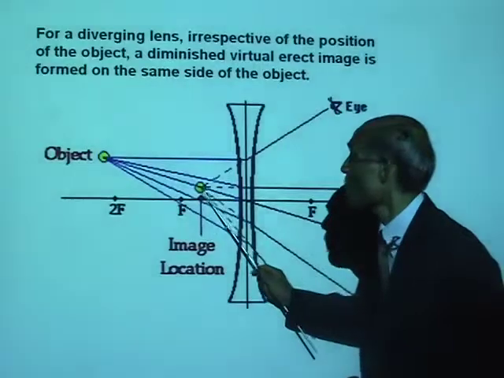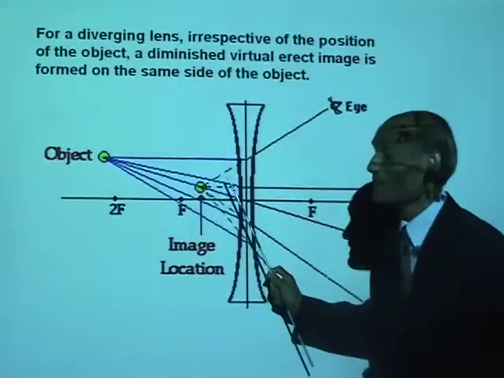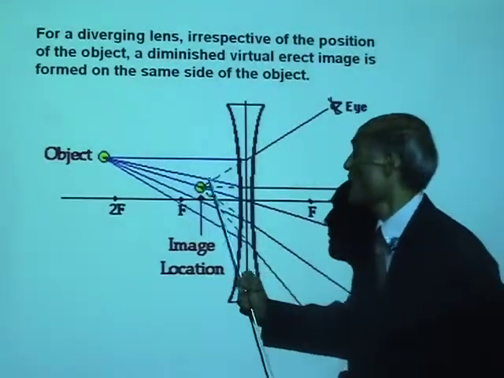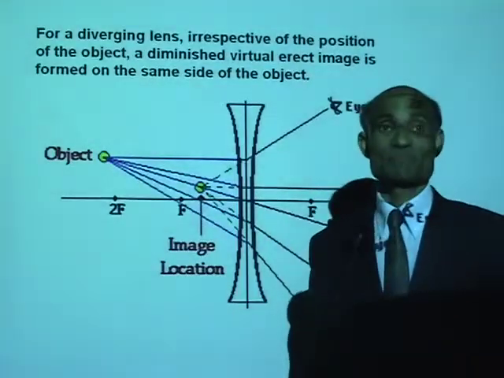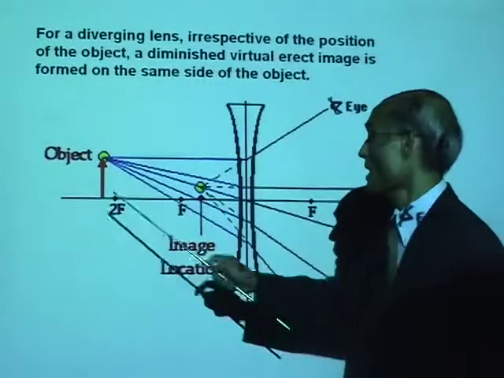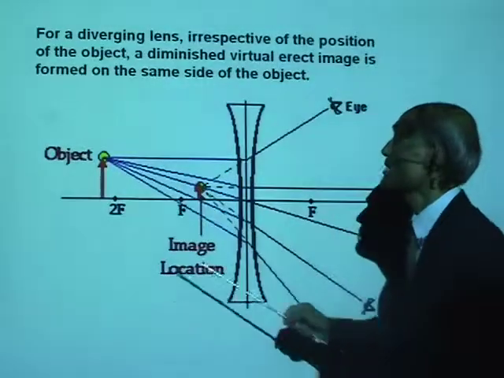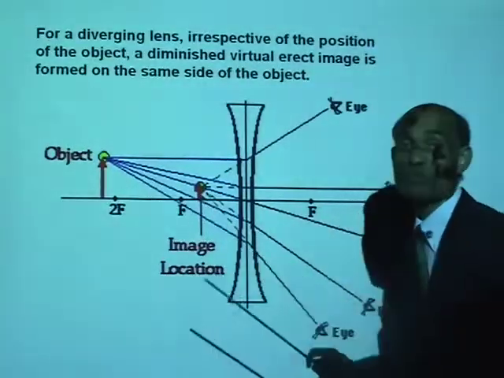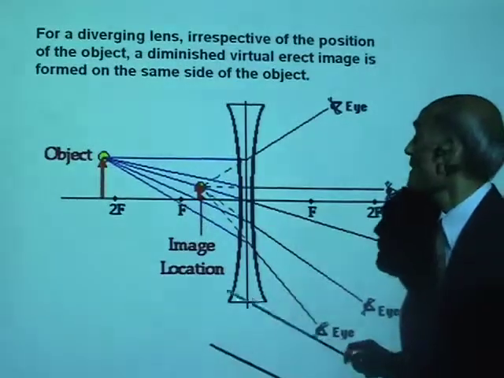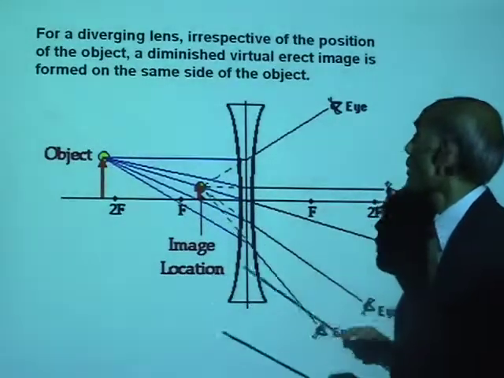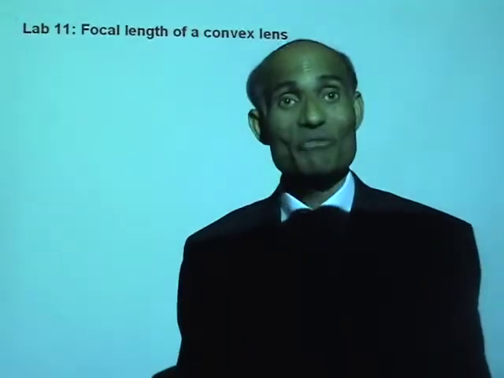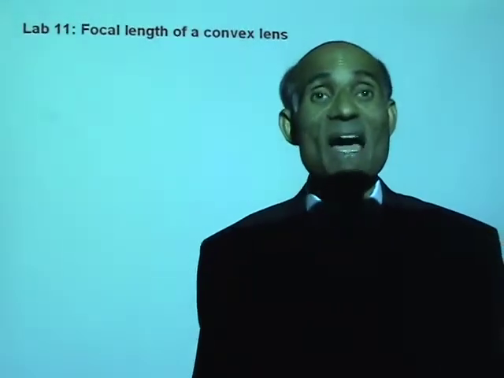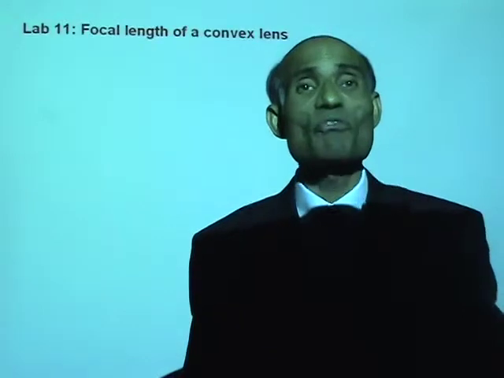So the image formed will be virtual, it will be small and formed on the same side of the lens. There you are, that's the object and that's the image. The image will be virtual, it is smaller than the object and formed on the same side of the lens. Alright, we are now going to do a lab on measuring focal length.